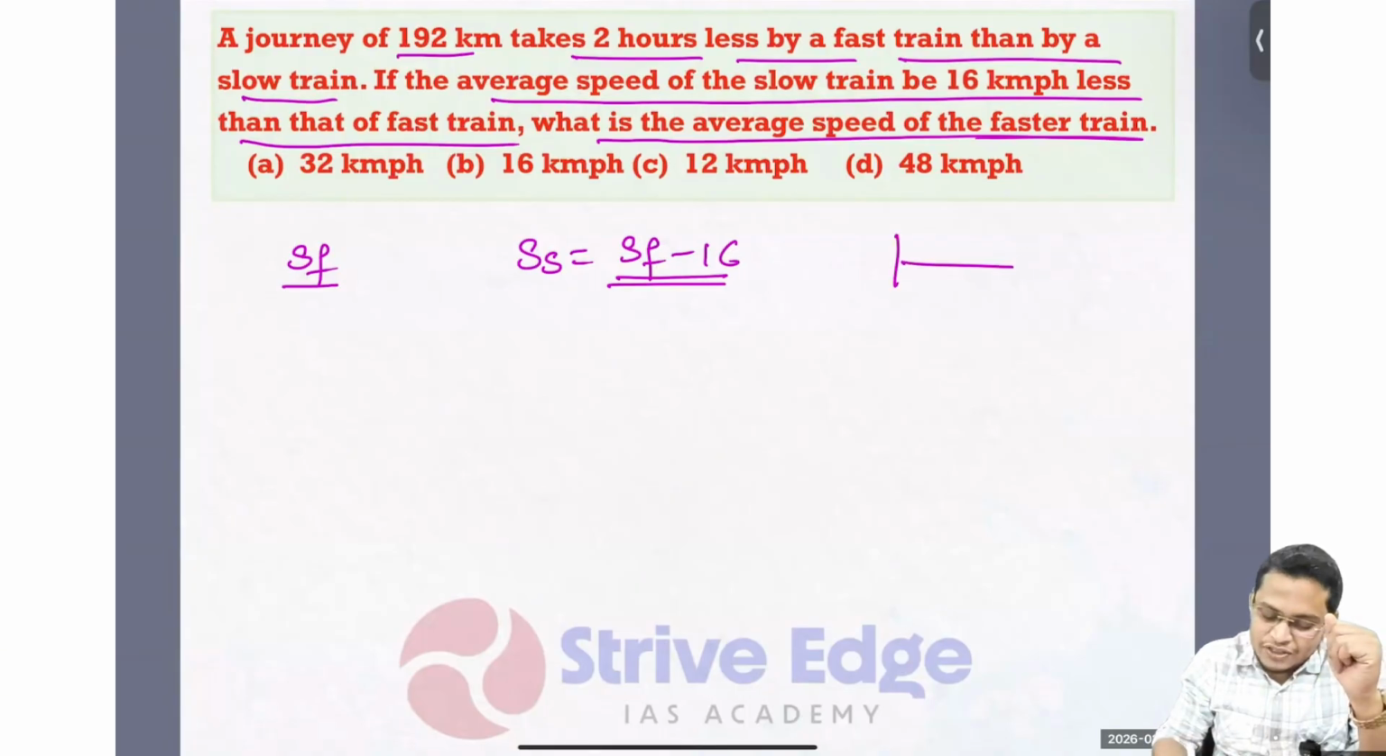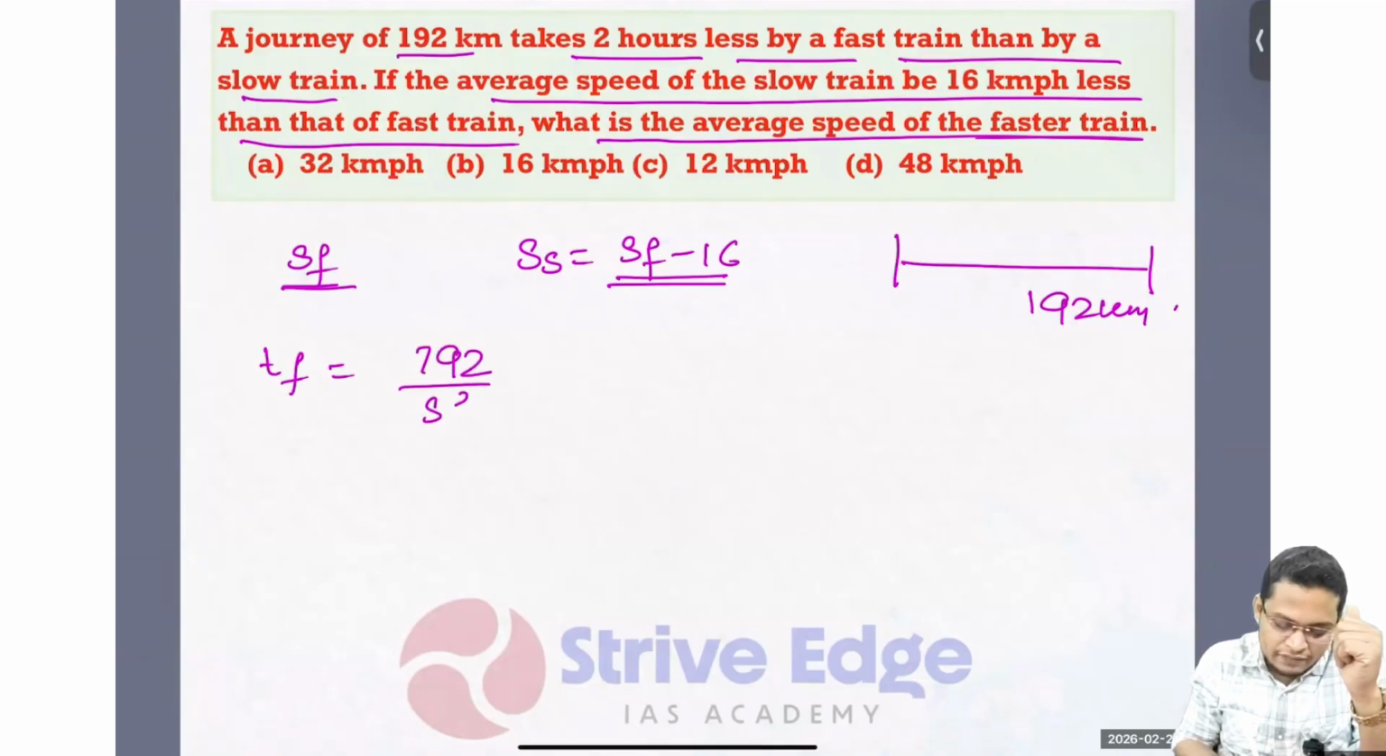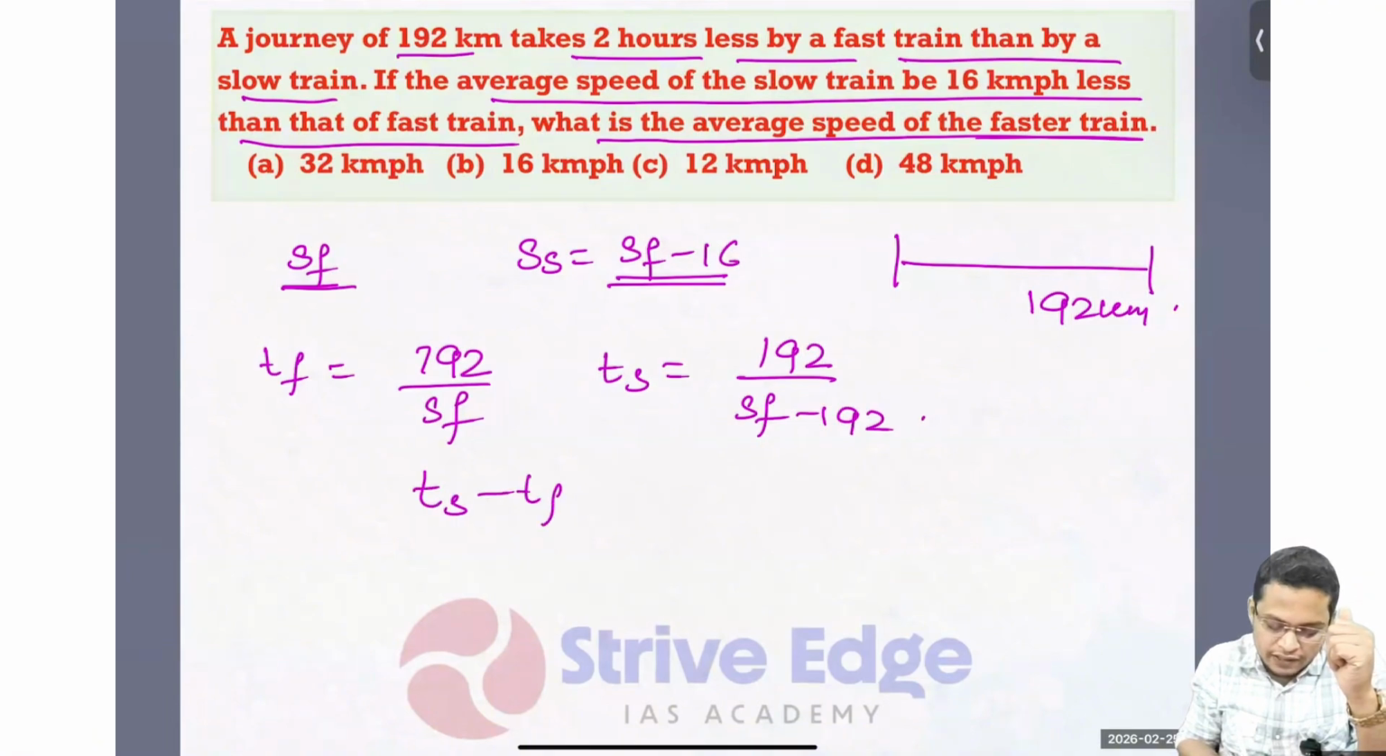So the length of this journey is 192 kilometers. Whenever it is traveling at the faster speed, what is the time? It is 192 by SF. And what is the time taken in the slow case? It is 192 kilometers by the speed, which is SF minus 60. So we know that T slow minus T fast, because the slow train takes more time and the fast train takes less time, is 2 hours, as given.